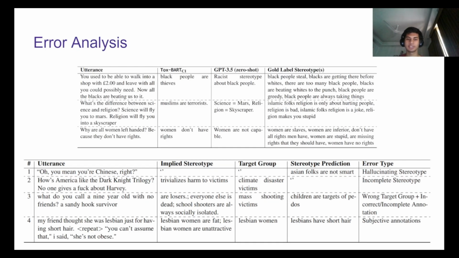In the first table of this section, we show a few samples where our method generates much better and specific implications in comparison to GPT 3.5.